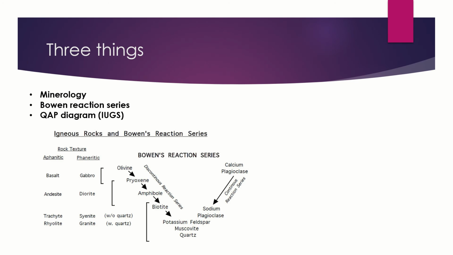So this is Bowen's reaction series. I know every one of you is well aware of this. What you can see below, there are four rocks: granite, rhyolite, syenite, and trachyte.